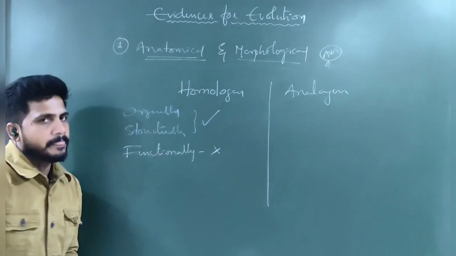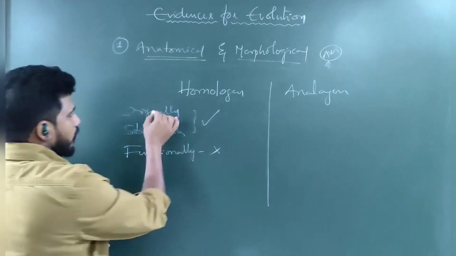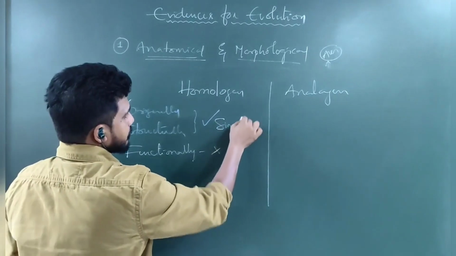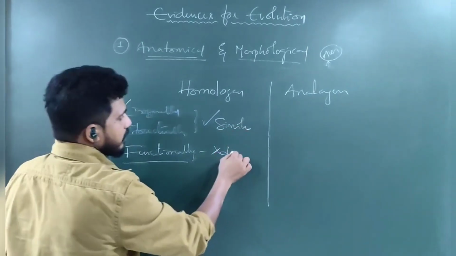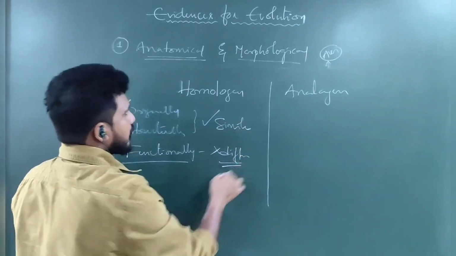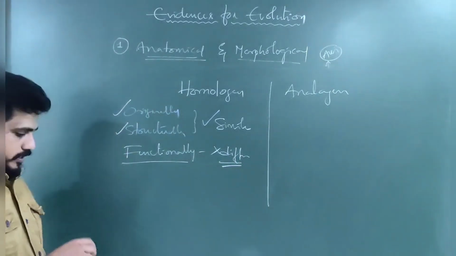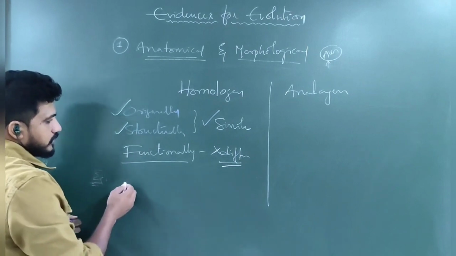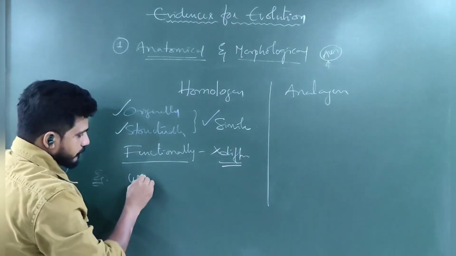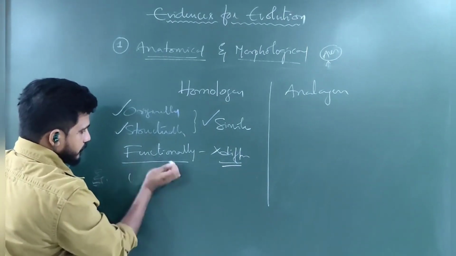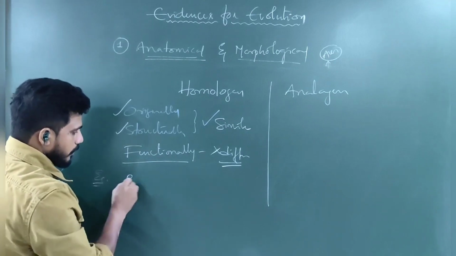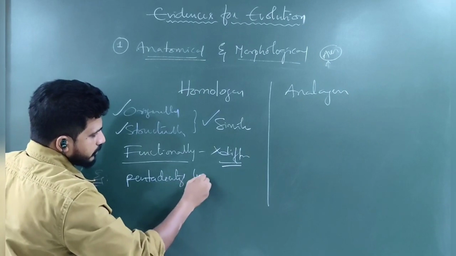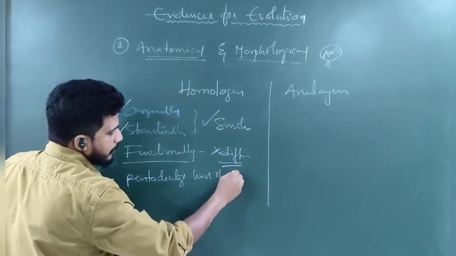Functionally they are not similar. So organs that are structurally similar in origin but functionally different are called homologous organs. For example, if you think about some animals, the wings of birds and the pentadactyl limb of mammals.